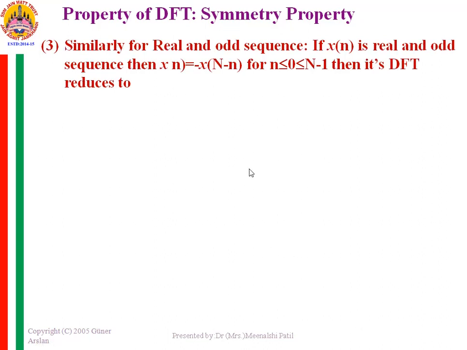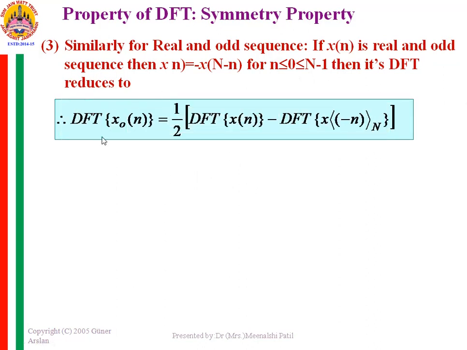Now similarly, if the sequence is real and odd, then x of n will be equal to minus x of capital N minus n, where n is varying from 0 to N minus 1. Again, this expression I have written in a wrong way. It is not that n varies from N to N minus 1, but n varies from 0 to N minus 1.